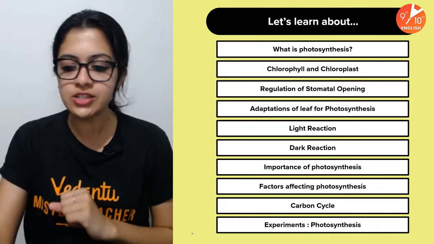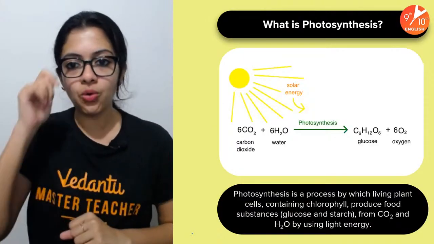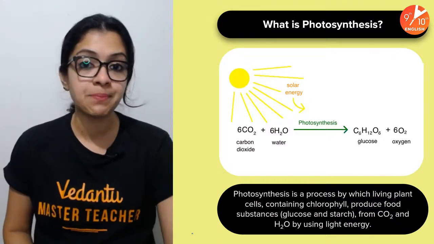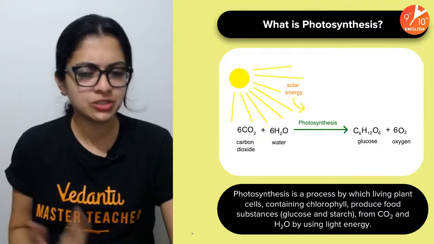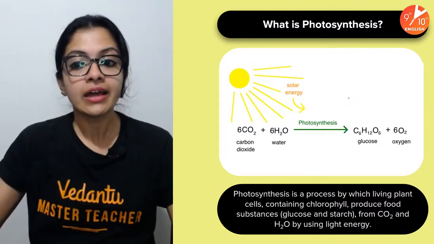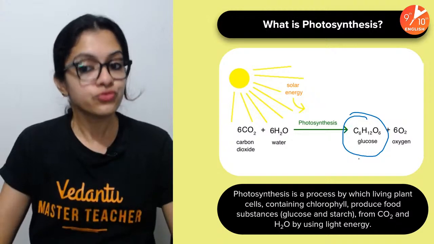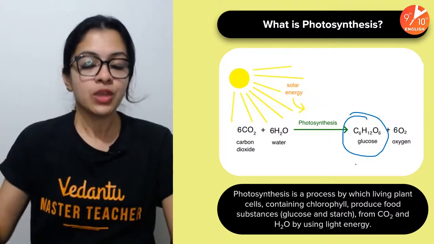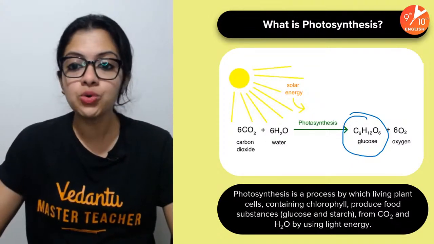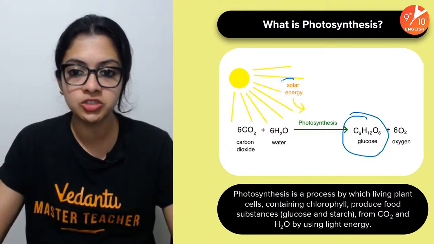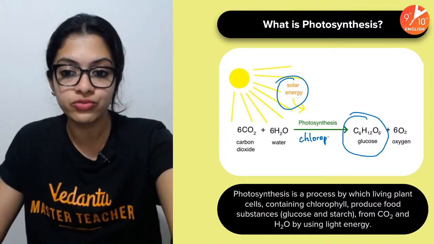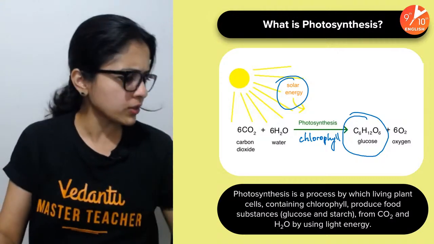So yes, what is photosynthesis? Well, of course, we all know that photosynthesis is a process by which living plant cells, which contain chlorophyll, prepare food substances, chiefly glucose. They prepare organic food substances from simple inorganic raw materials like carbon dioxide and water using light energy, using solar energy. Very important. So this happens in the presence of chlorophyll. We all know this.